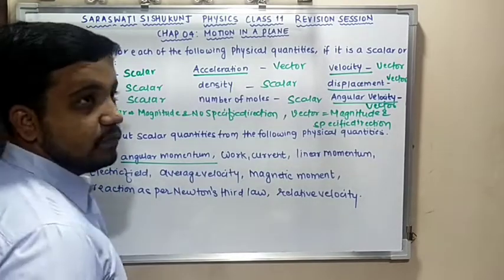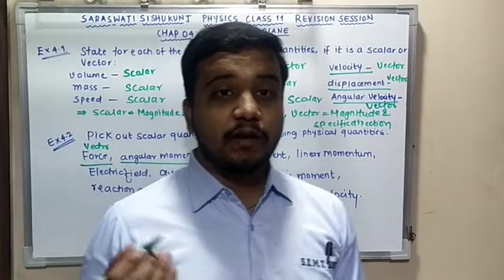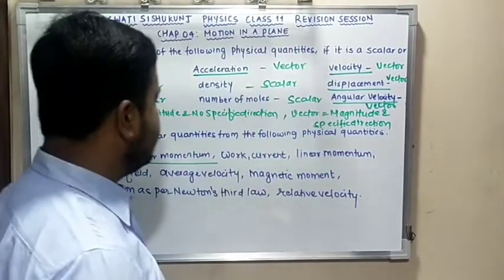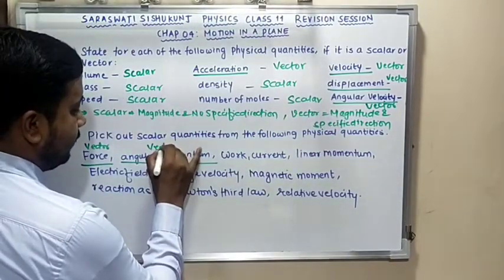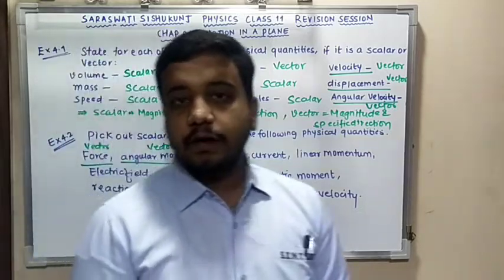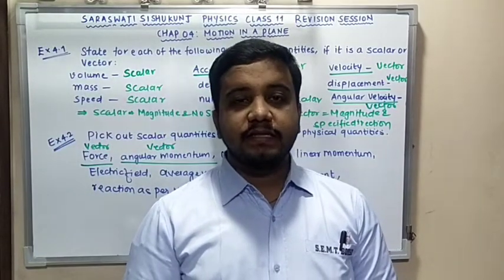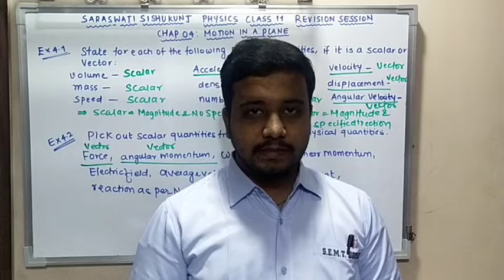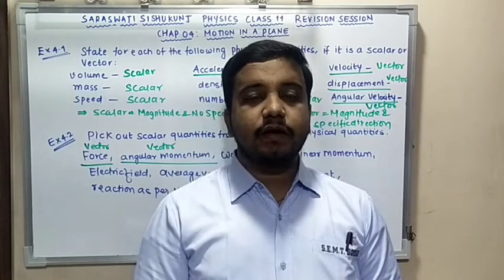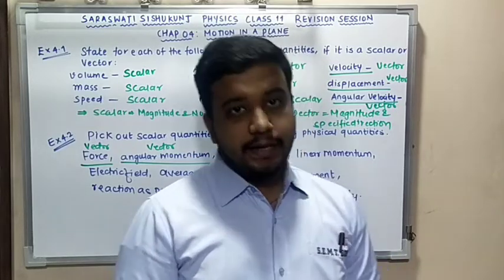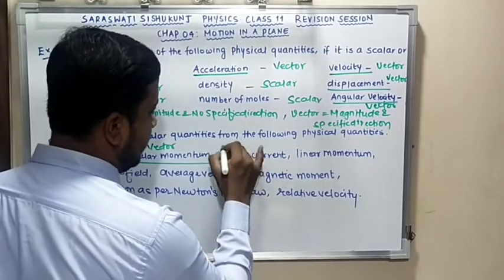Angular momentum. We know the formula L is equal to what? R cross P. L is equal to R cross P. Again it is a vector quantity. Clear? What is work? Work is nothing but what? Force into displacement. Yes. But you remember that work is nothing but what? Scalar quantity. Very good. Work is scalar.